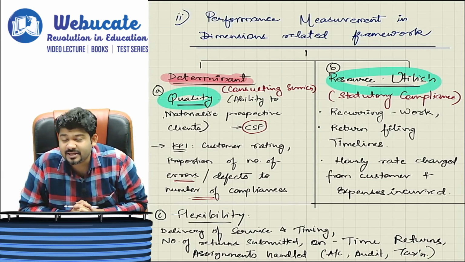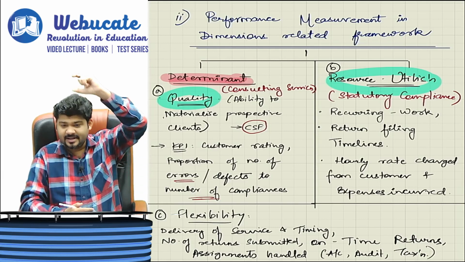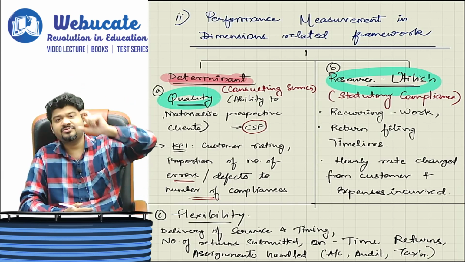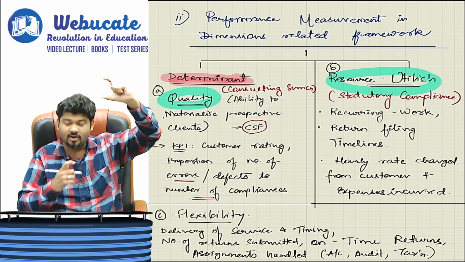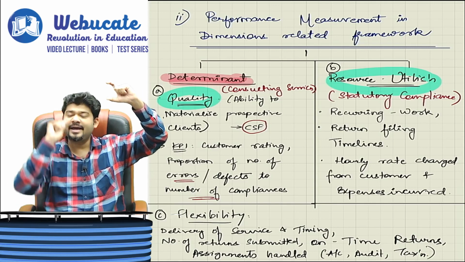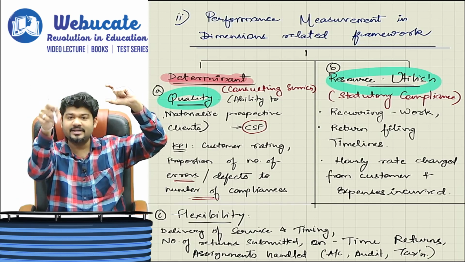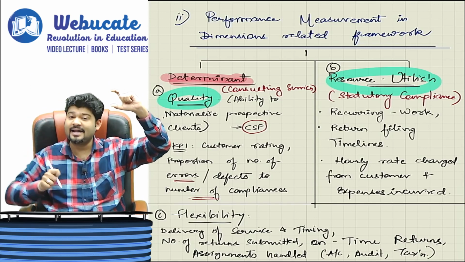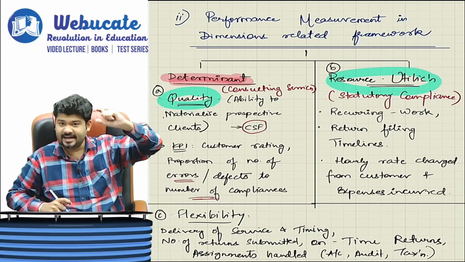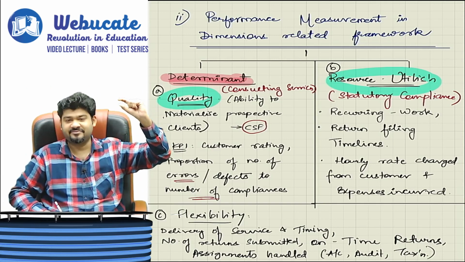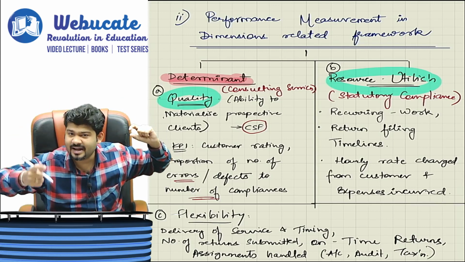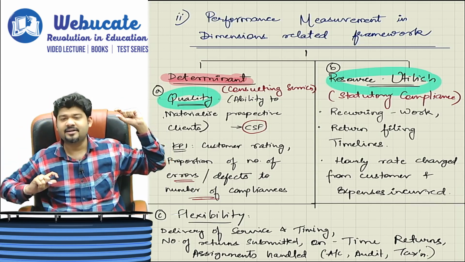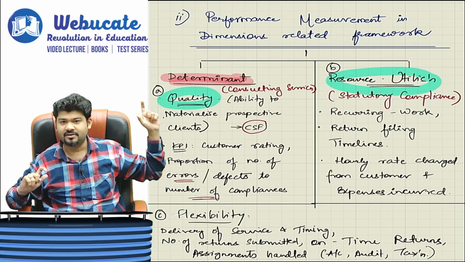So again, I am telling you, determinants, of which the first aspect is quality. In that, how do you assure quality? By solving all the queries that your client has asked. Second, create your CSF. What is a CSF to you? That if there is a prospective client, he gets converted with us forever.